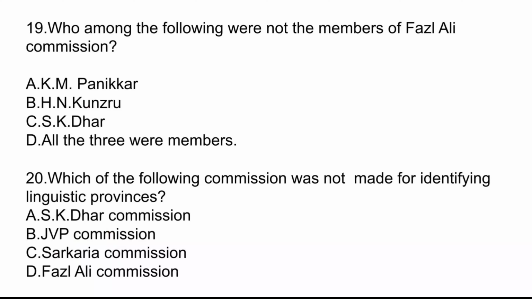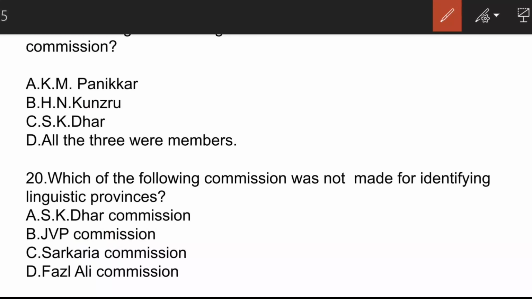Who among the following were not the members of Fazl Ali Commission? The correct answer here is option C, S.K. Dhar. There were 3 commissions formed for identifying the linguistic provinces. They were Fazl Ali Commission, S.K. Dhar Commission and JVP Committee, also known as Jawaharlal Nehru, Vallabhbhai Patel and Pattabhi Sitaramaiah Committee.